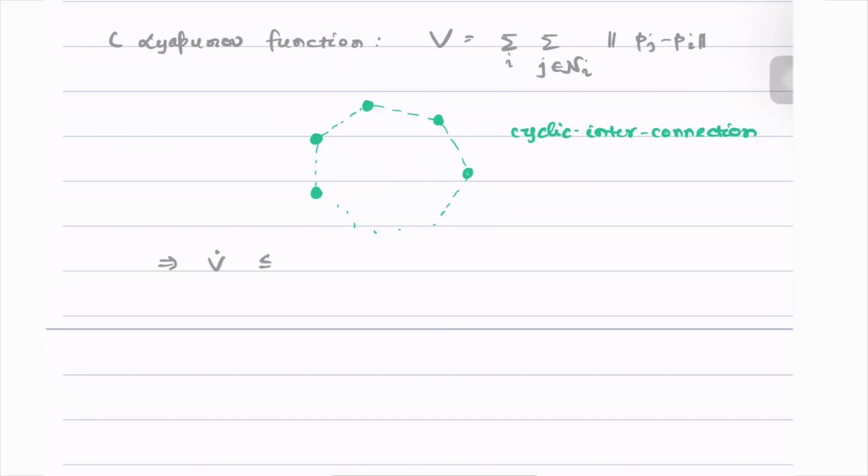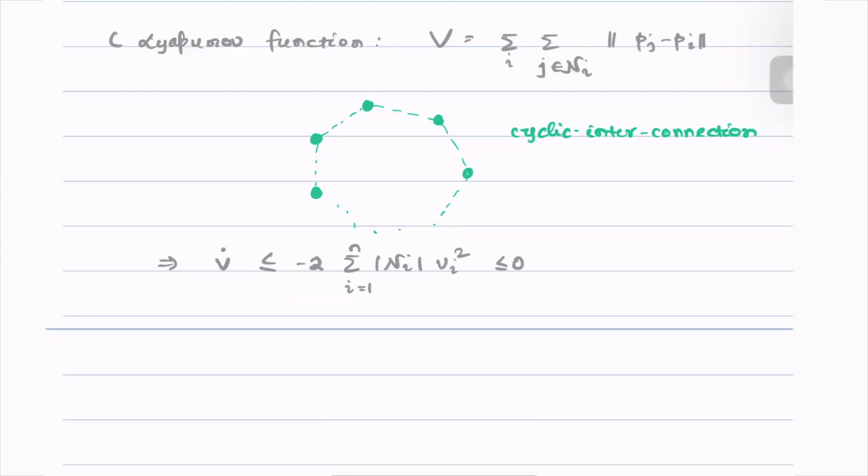This is the Lyapunov that they have proposed, and they show that V dot is less than or equal to minus the summation of the number of neighbors that the ith agent has, and this summation is over I, where I varies from 1 to n. And this is equal to small vi squared, which we see is less than or equal to 0.